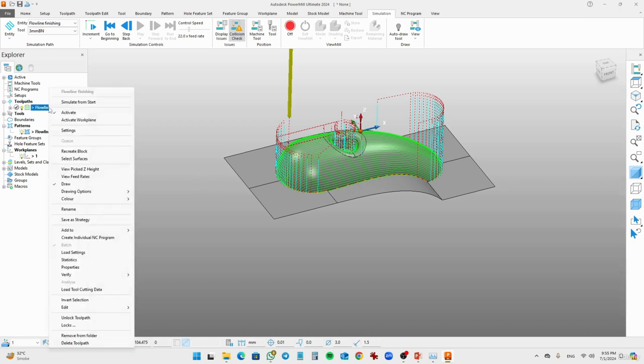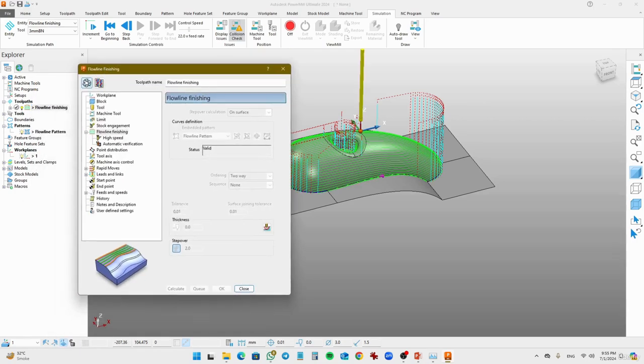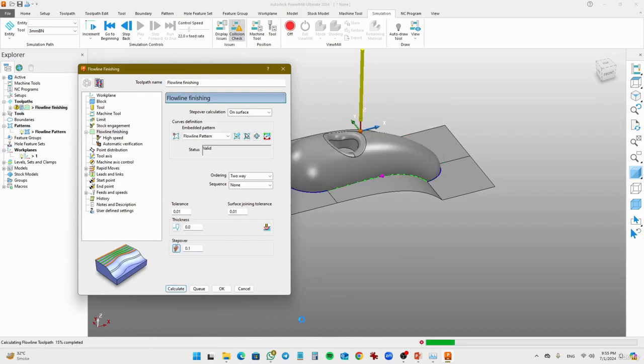So just right click on the flow line simulation and change some settings like step over distance. Click on the refresh and set the step over distance 0.1. Click on calculate, and this time it will take some time to create the toolpath.